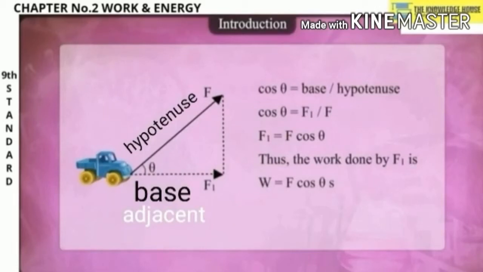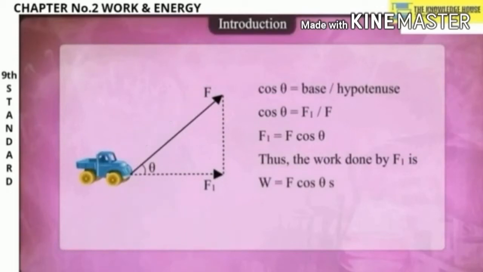Now we have the base and the hypotenuse. So cos theta is equal to base upon hypotenuse, that is, cos theta is equal to F1 upon F. So F1 is equal to F cos theta. Thus the work done by force F1 is nothing but W is equal to F cos theta S.